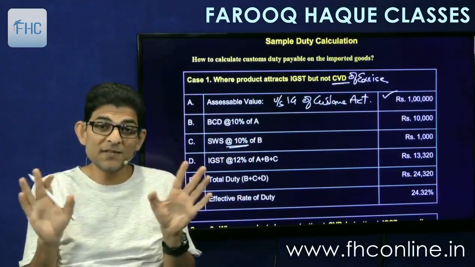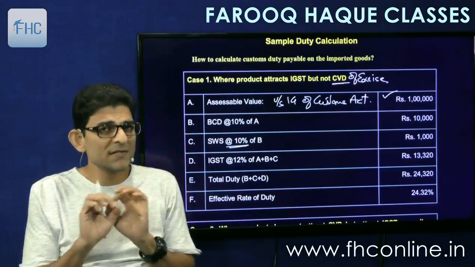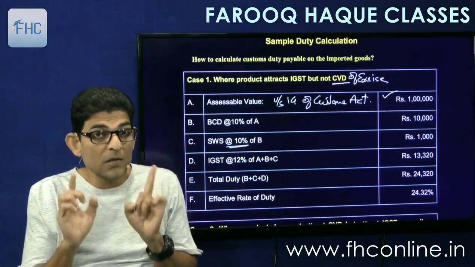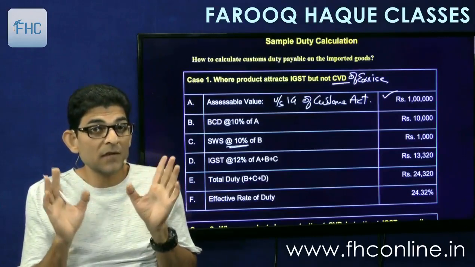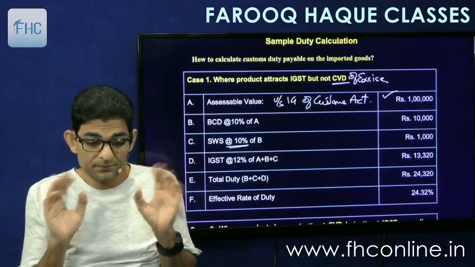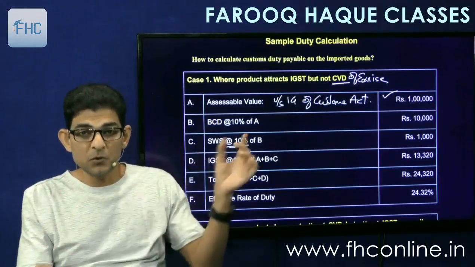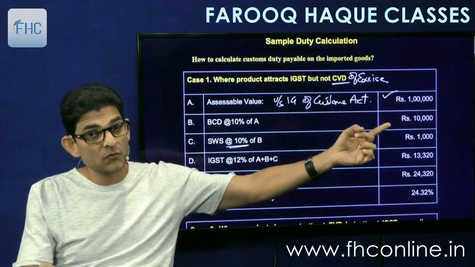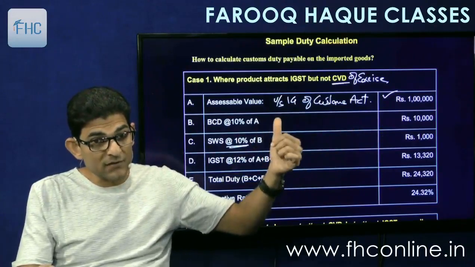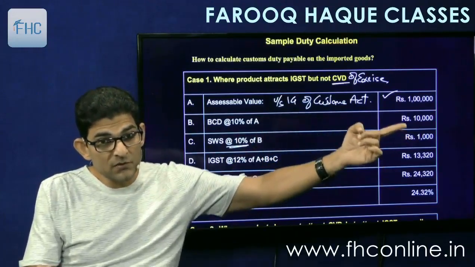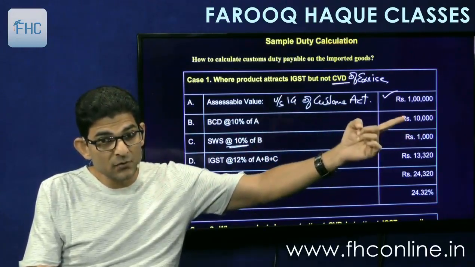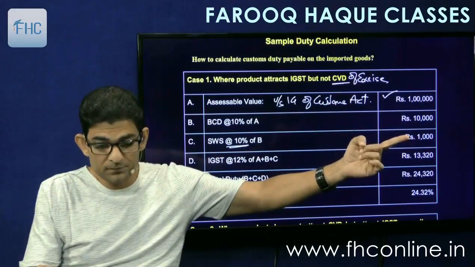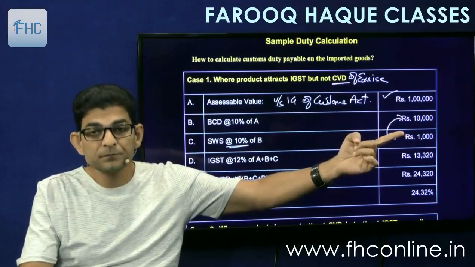So if only the BCD rate is given in the question and SWS is silent, still you will add SWS at the rate of 10%. Okay, always. So we'll add SWS. This will be 10% of basic customs duty. SWS is on tax, so it will be 10% of BCD. So 10,000 into 10%, 1,000.